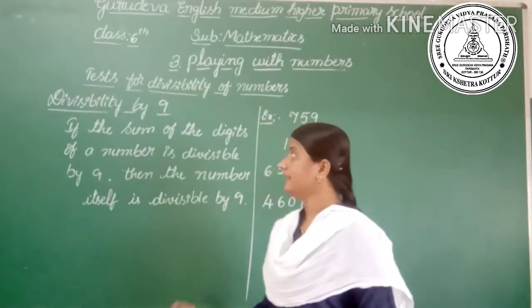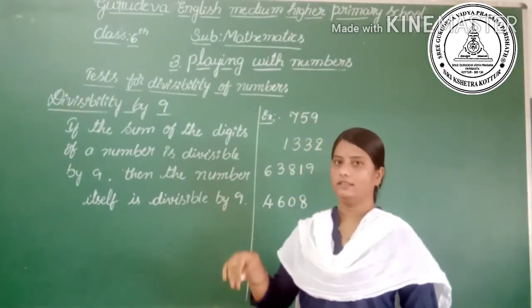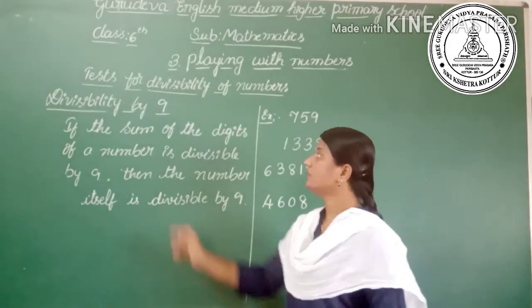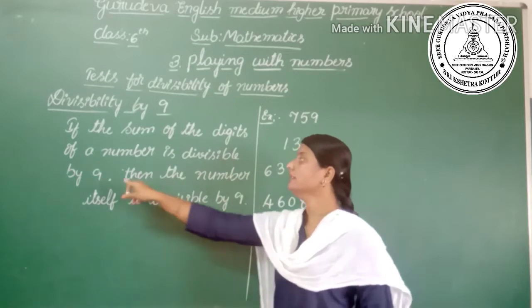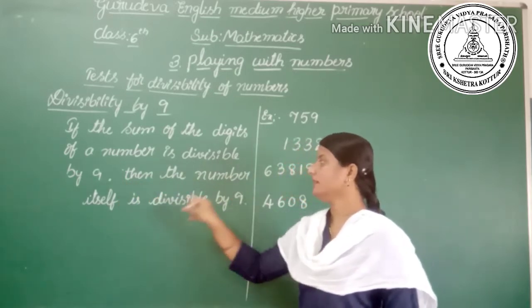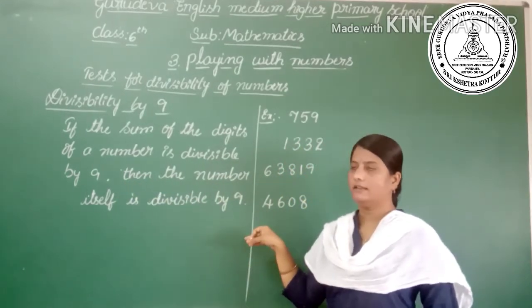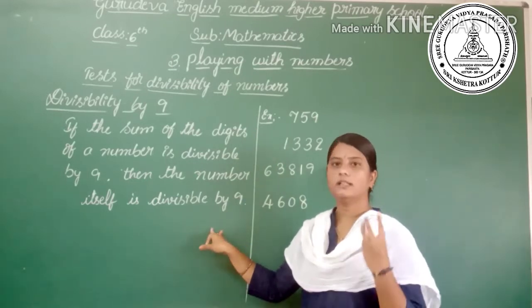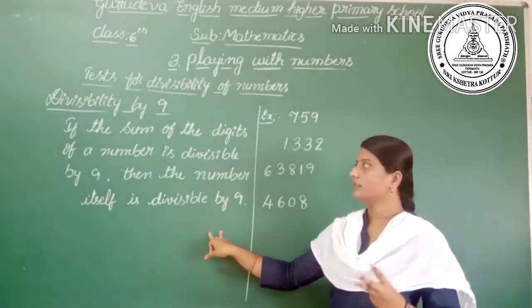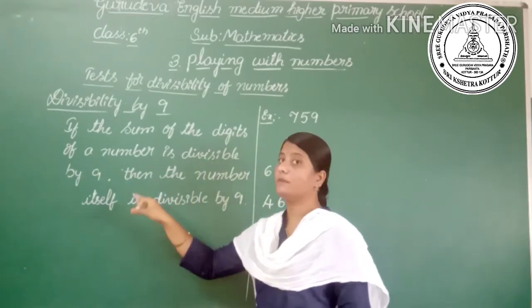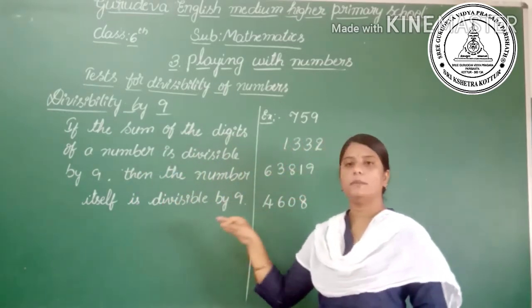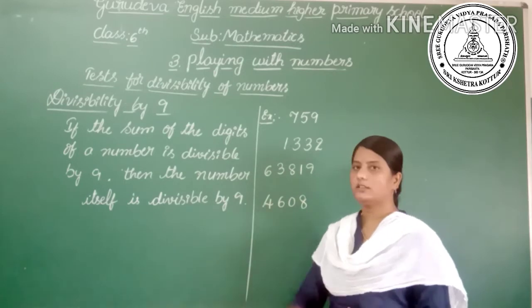Okay. The next is divisibility by 9. It says that if the sum of the digits of a number is divisible by 9, then the number itself is divisible by 9. It is similar to the divisibility by 3. There also, if the sum of the digits of a number is divisible by 3, then the whole number is divisible by 3.